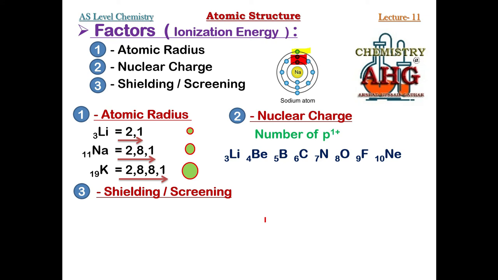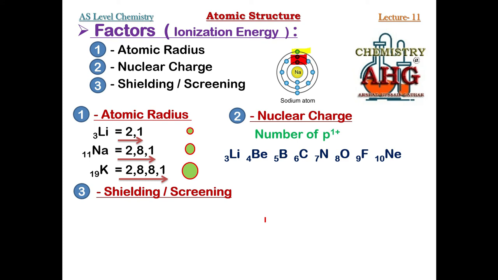So what does this mean? Now just think about this mathematically. 11 protons are attracting the second shell, and how many electrons are repelling? 2. 11 protons are attracting, 2 electrons are repelling. So what is the difference? 9. So it means out of 11, just 9 protons are able to attract the second shell.